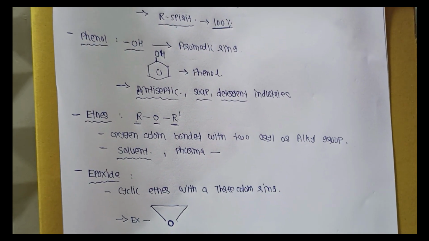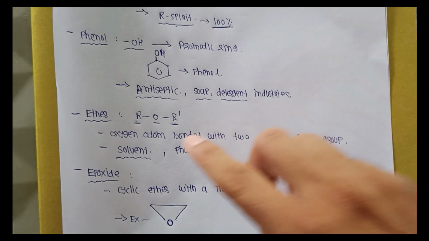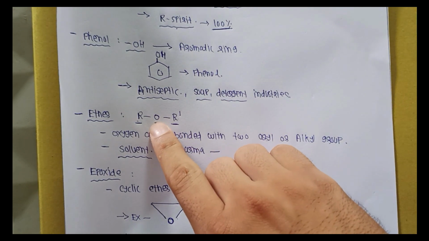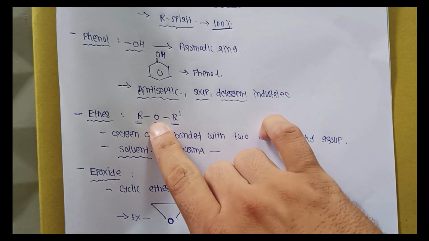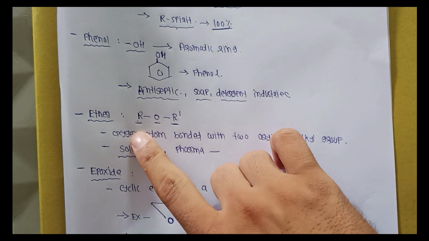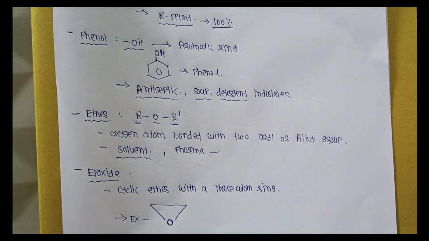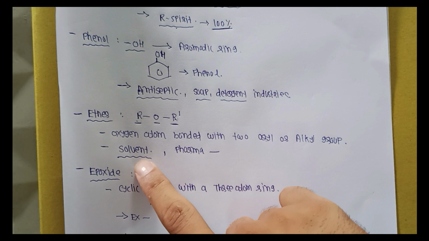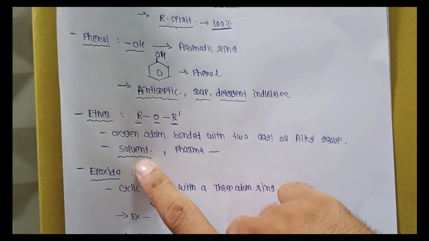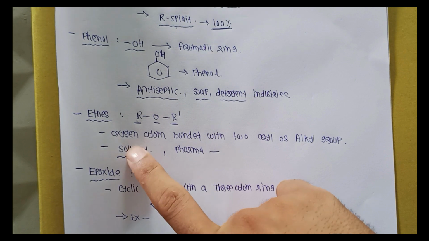And the third one is ether. Ether has an oxygen atom bonded with two aryl or aliphatic groups. It is also used in industry as a solvent, since generally organic compounds dissolve easily in ether.